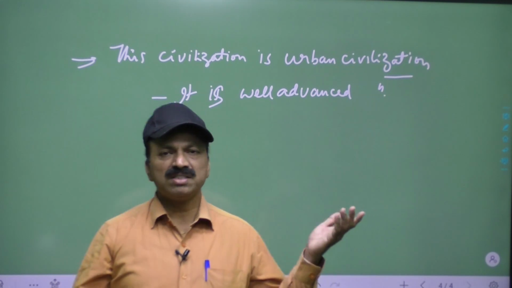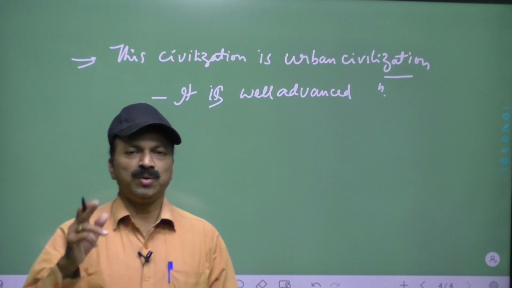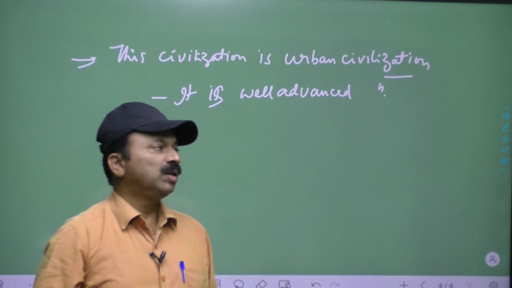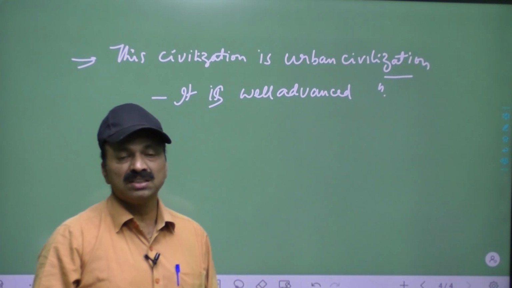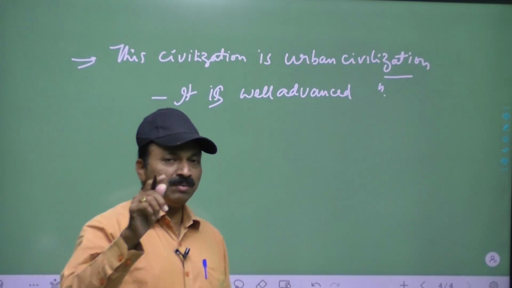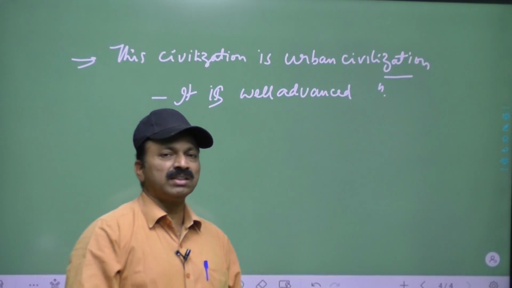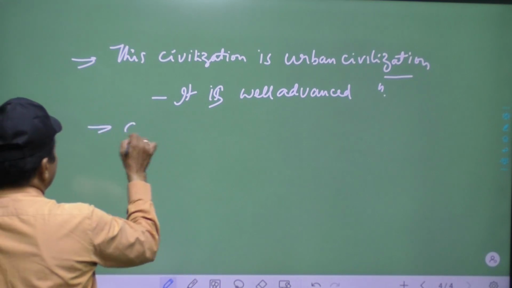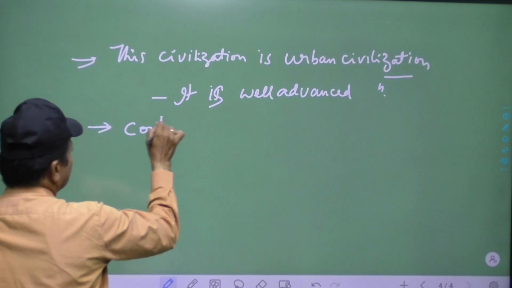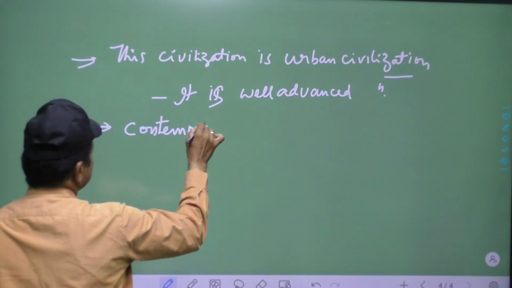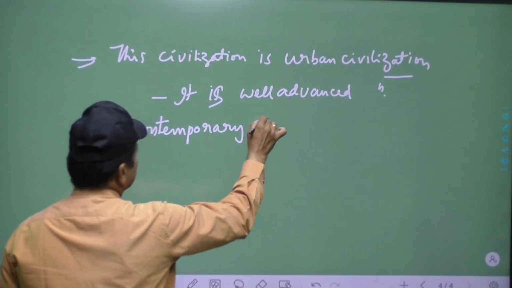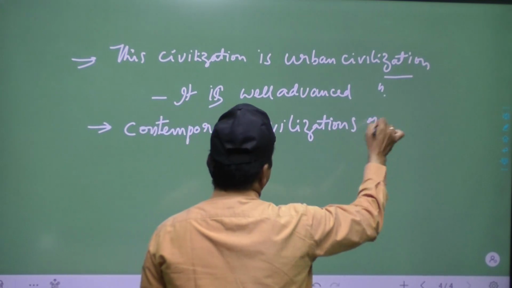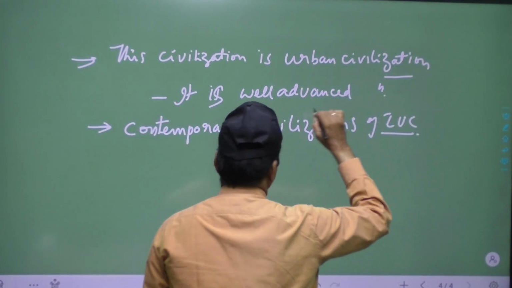Which are the contemporary civilizations which existed in the world during that time? Which civilizations existed at the same time as the Indus Valley? Contemporary means they existed in the same period, so we call them contemporary. These are the contemporary civilizations of the IVC, the Indus Valley civilization.